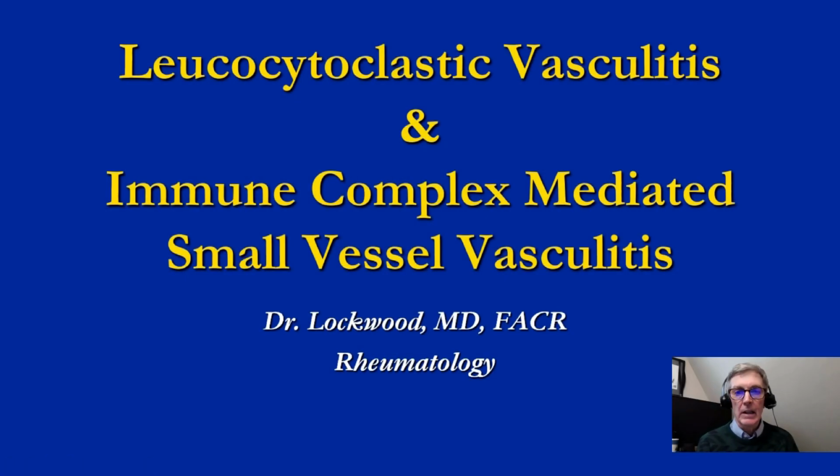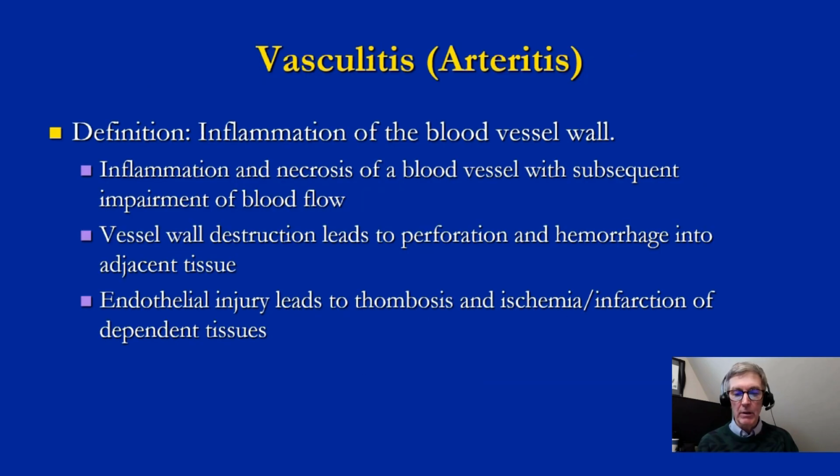Let's dive into leukocytoclastic vasculitis and the immune complex mediated small vessel vasculitis. Again, as a quick review, if you have not had the opportunity to review the introduction to vasculitis discussion, vasculitis is an inflammation of the blood vessel wall. This can lead to necrosis of the blood vessel with either extravasation and perforation or obstruction of the blood vessel, leading to peripheral infarction of the tissues. And it can be very dangerous. It can lead to either organ-ending or life-ending disease.